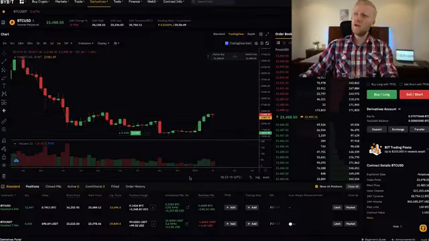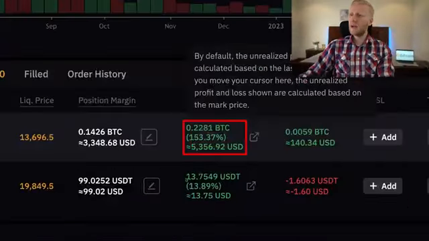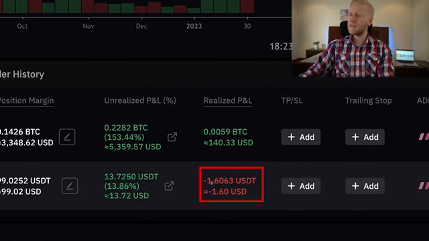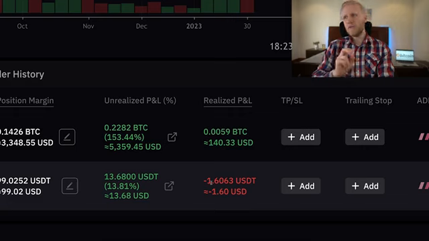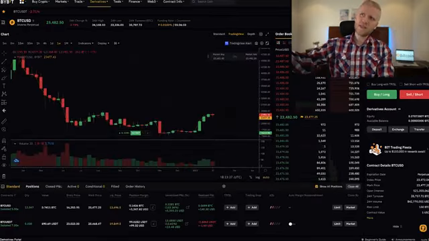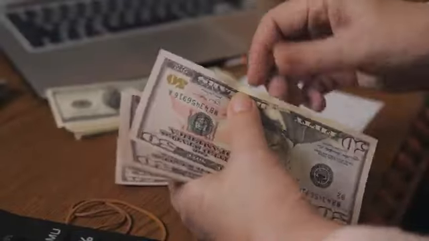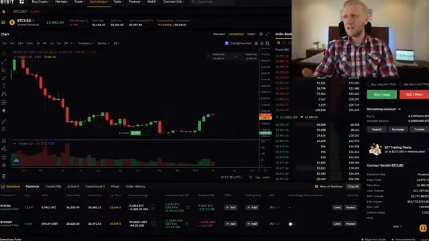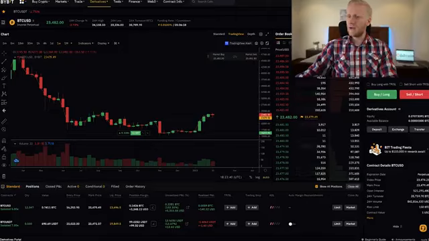And then the fourth and the most common way is through trading commissions. Let me give you an example. I have earned here more than $5,300 with one trade, and here you can see I have paid $1.60 in fees. So a person who referred me has probably earned like 80 cents or 70 cents for this one. So when I pay fees on the platform, a person who referred me earns money. And in the same way, when people who sign up to Bybit start trading, you will also earn money for that. So there are 4 different ways you will be earning money.